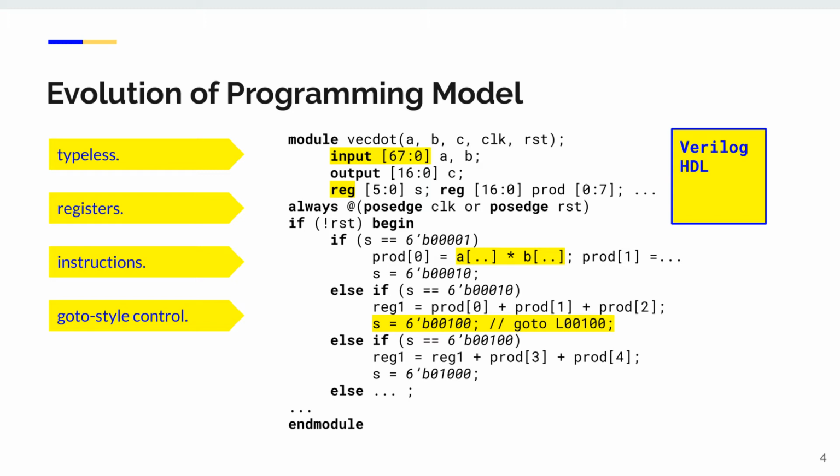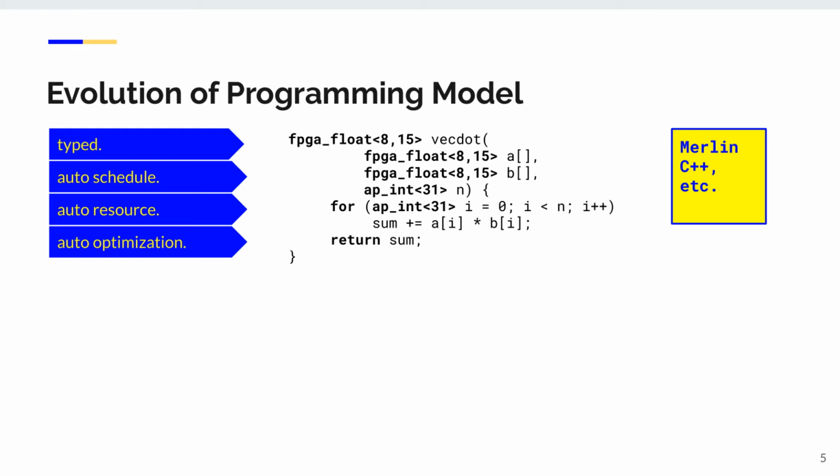There are no types but bits and instructions. There are no control flows but go-to statements everywhere. They made writing FPGA programs a nightmare. The good news is recent advances in high-level synthesis compilers liberate the developers. With high-level synthesis, you can now write an accelerator using a programming language that is similar to C++ without worrying about the low-level details, and that will be synthesized into hardware.